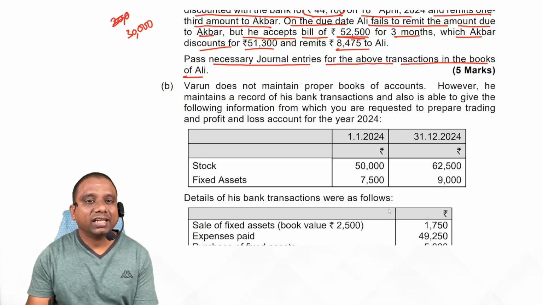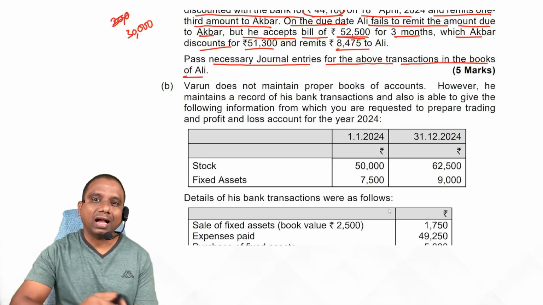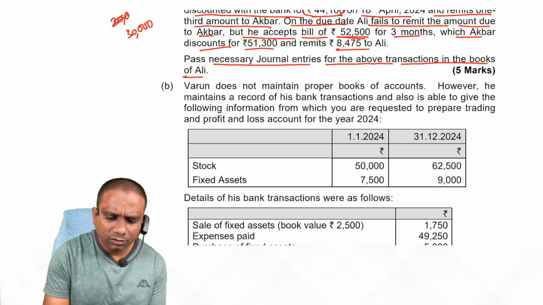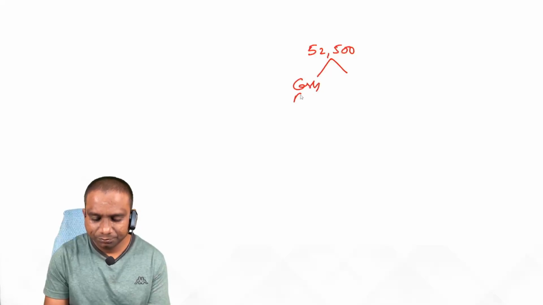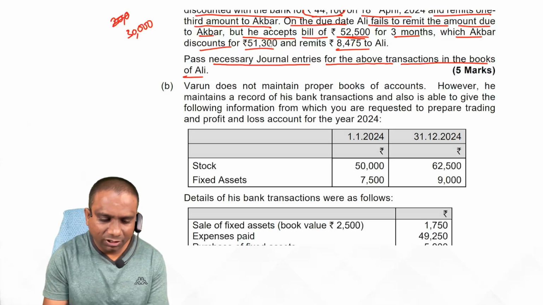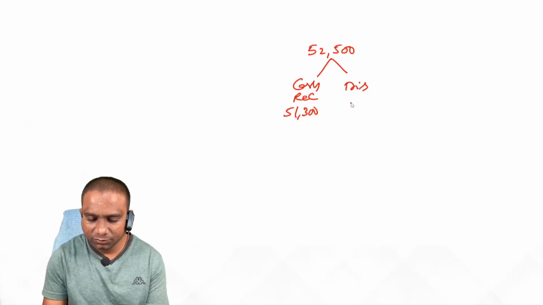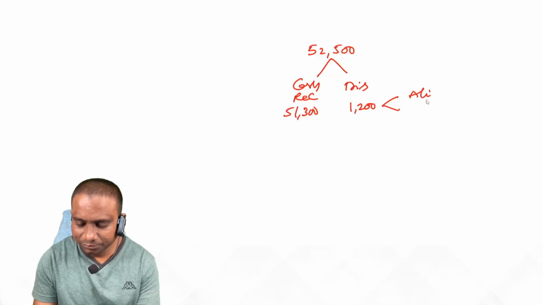The biggest problem for students is calculation of the discount for the second bill. The discount should be borne by Ali for the second bill. That's the problem. Simple. Here, try to draw a flow chart. What is the bill amount? 52,500. Divide this into two parts. Cash received, how much? 51,300. So 1,200 is the discount. Now this discount is borne by Ali and Akbar.